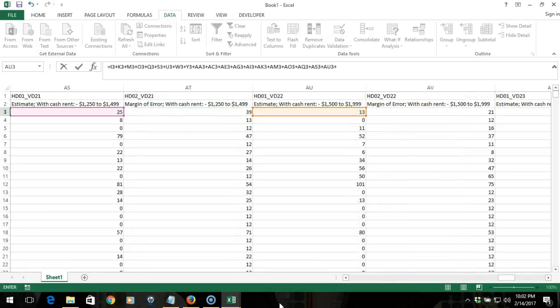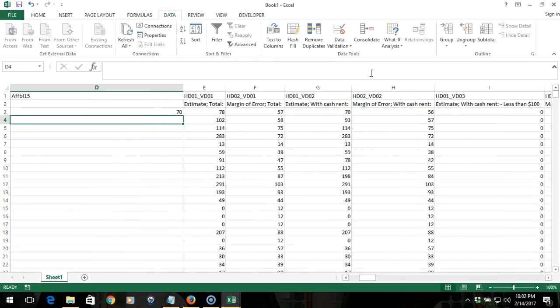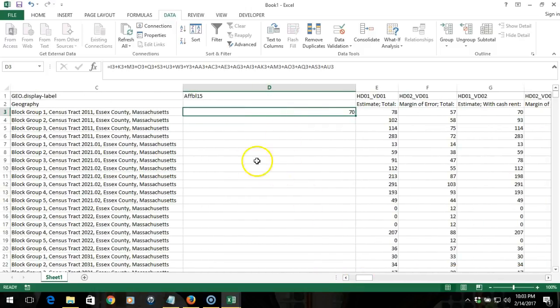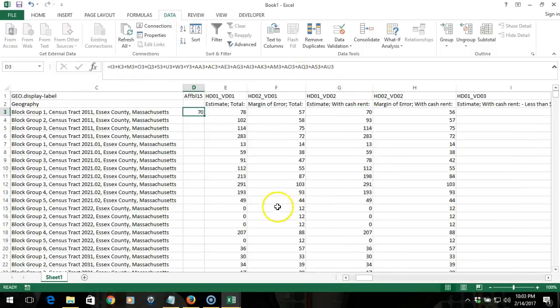Once I've identified all of the various columns that have the values that I want, I make sure that I stop at the column that has the upper threshold of my affordability. So here the range $1,500 to $1,999 encompasses that upper value. It slightly exceeds it, but that's as good as we're going to get here, so I can just enter. And I've added up the number of units that fall into our affordability range. It's just really a long series of additions of those various ranges.